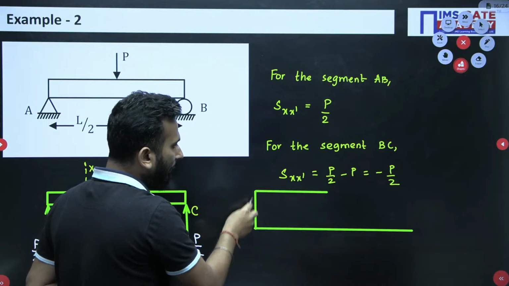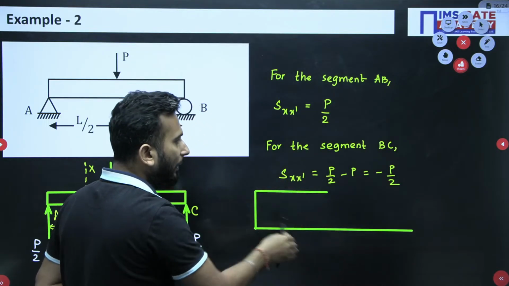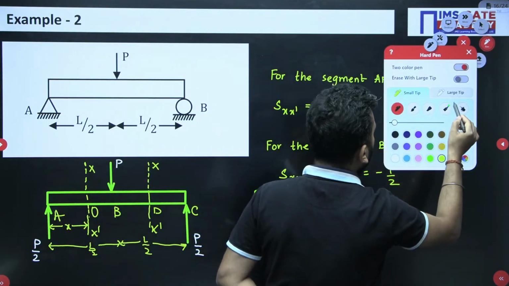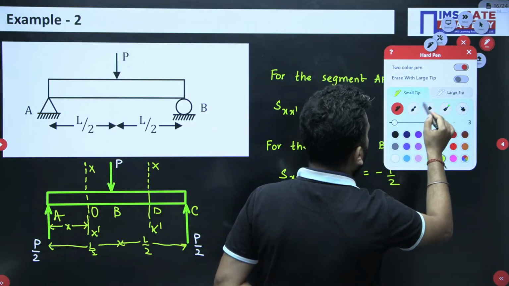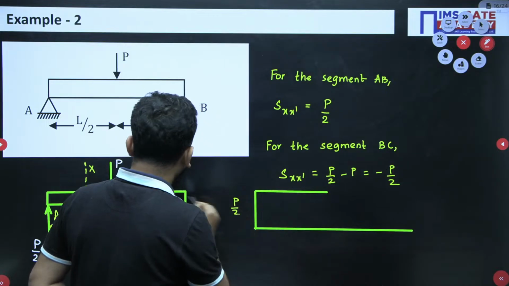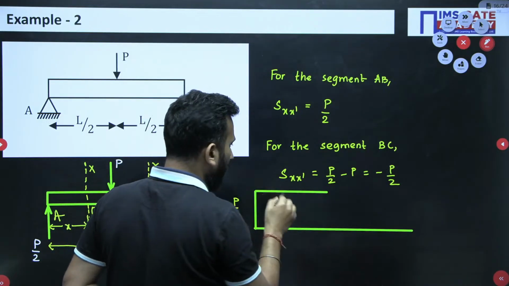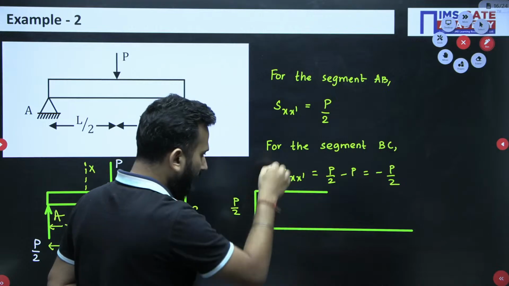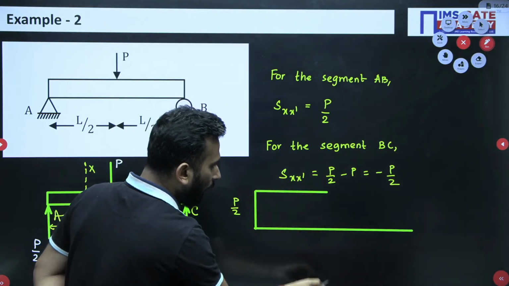This section is P by 2, but the point load which is acting over here, P, is more than P by 2, such that if you go P downward, it will cross the line also.